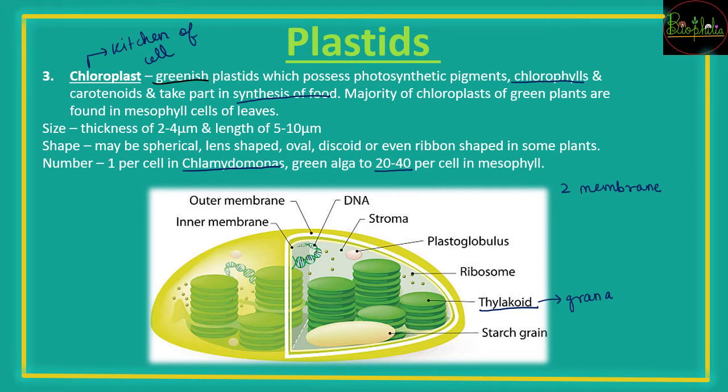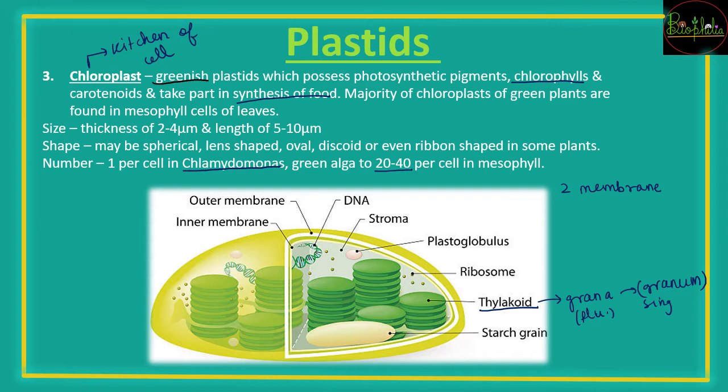Grana is the plural form, whereas for the singular form you can refer to it as granum. So what are these? These are kind of stacks of coins. Many disc-like structures are stacked one over the other, and the entire stack is called a thylakoid. So that is the one thing to understand about chloroplasts.